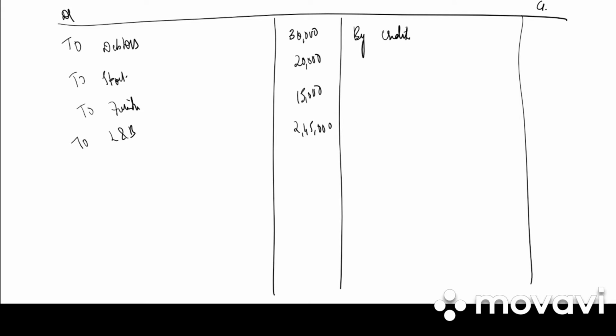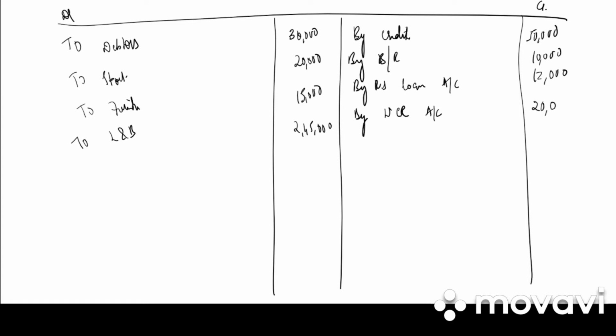So by creditors 50,000, by bills payable 10,000, by R's loan account. R is not a partner, third party loan has to be returned as a liability, 12,000. Then by workman compensation reserve account, only what is given in the adjustment, 20,000, will be returned.